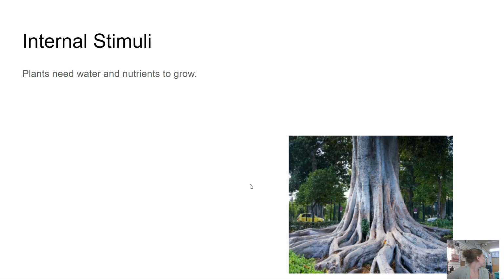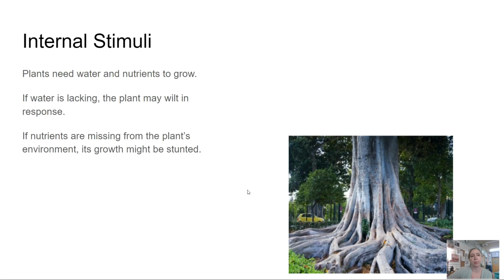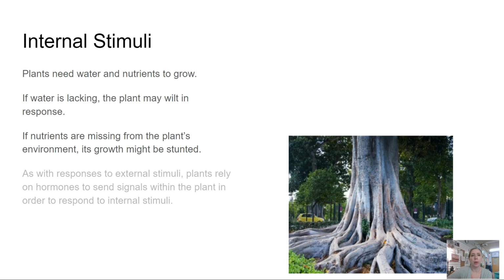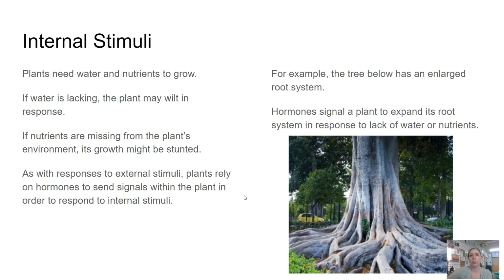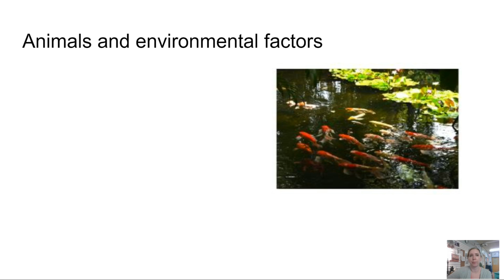Internal stimuli. Plants need water and nutrients to grow. If water is lacking, the plant may wilt in response. If nutrients are missing from the plant's environment, its growth might be stunted. As with responses to external stimuli, plants rely on hormones to send signals within the plant in order to respond to internal stimuli. For example, the tree below has an enlarged root system. Hormones signal a plant to expand its root system in response to lack of water or nutrients.